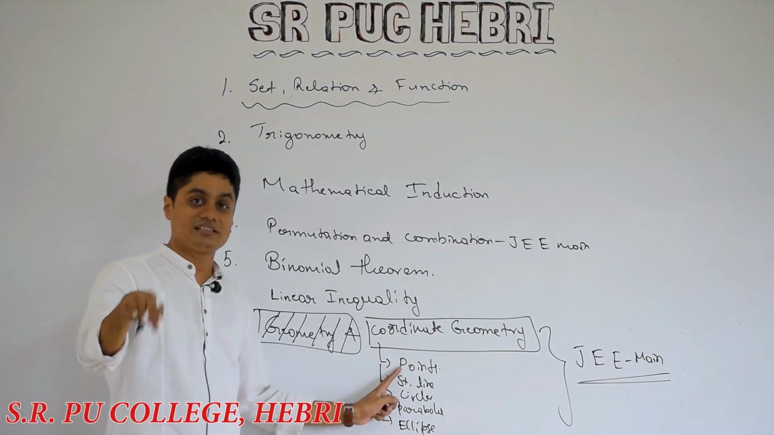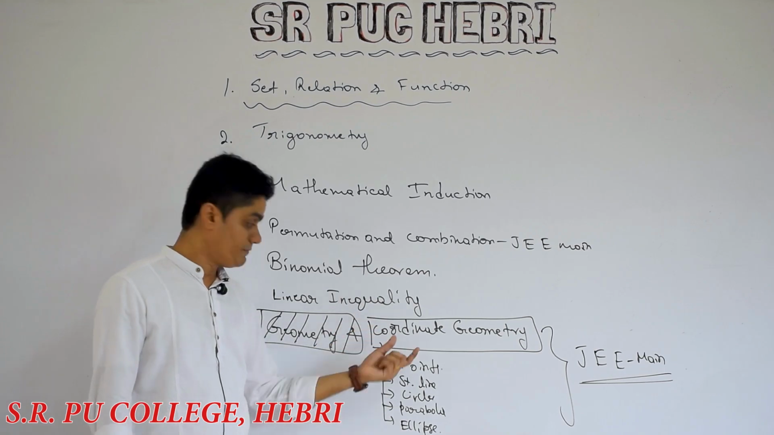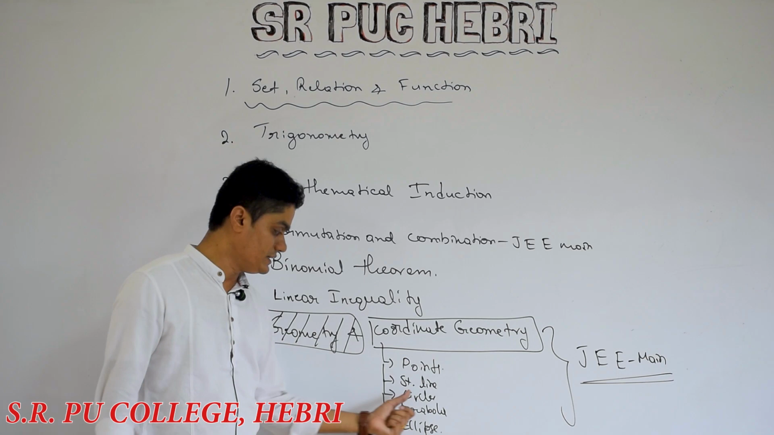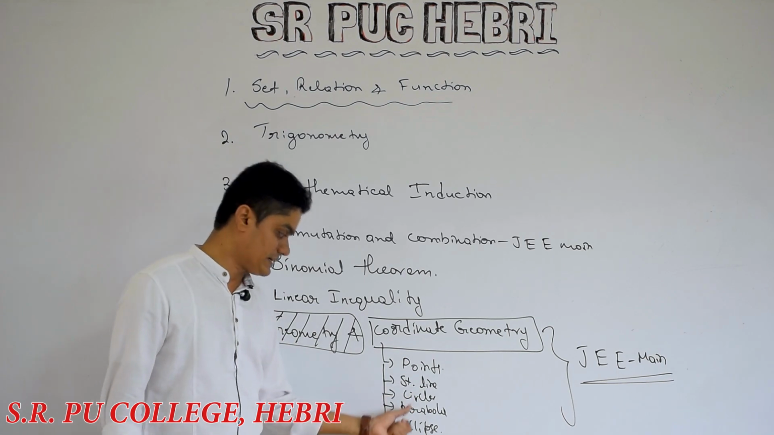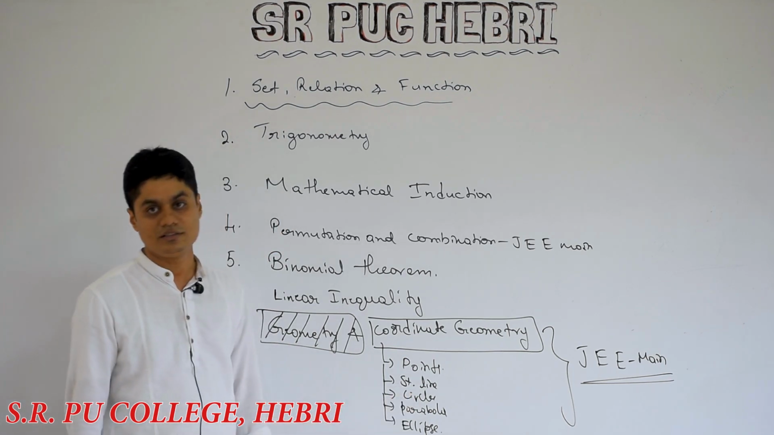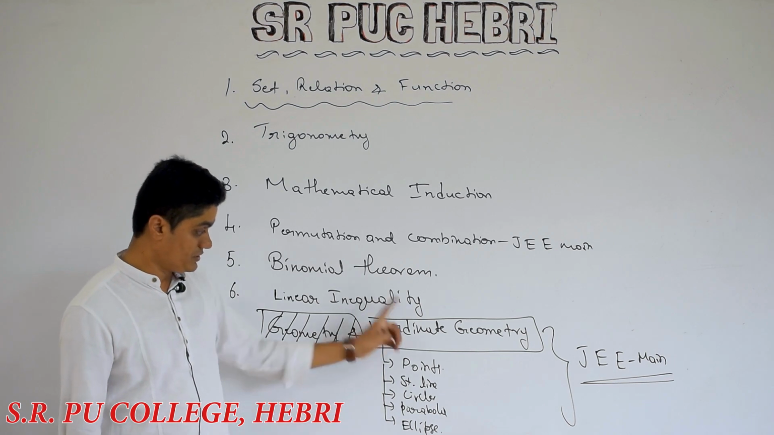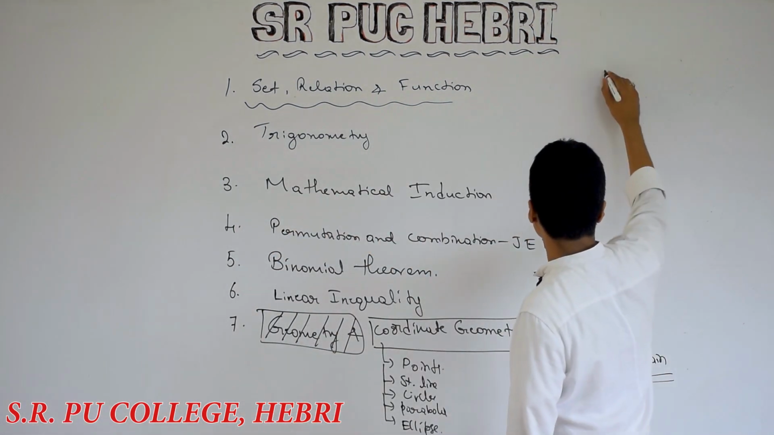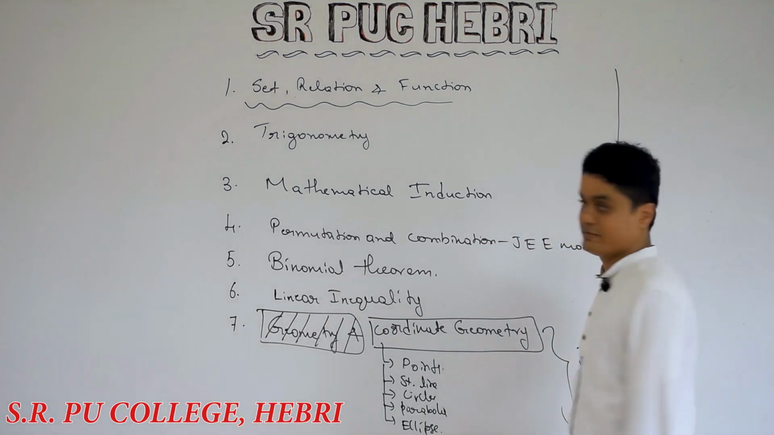It starts from the syllabus for JEE Main, from this section, starting from your 10th standard points, which you learned in 10th standard, and this year you are going to learn straight line, circles, parabola, ellipse and so on. So this is a very important section for JEE Main. It's not over, still so many topics are there. I'll just introduce them one by one.